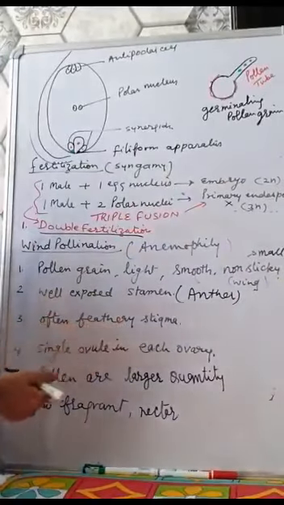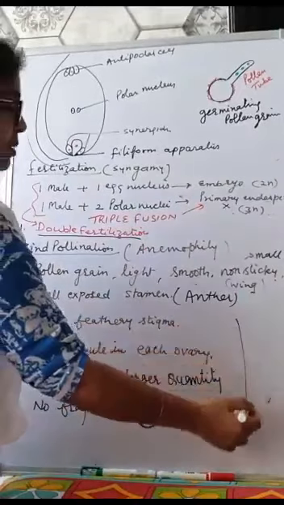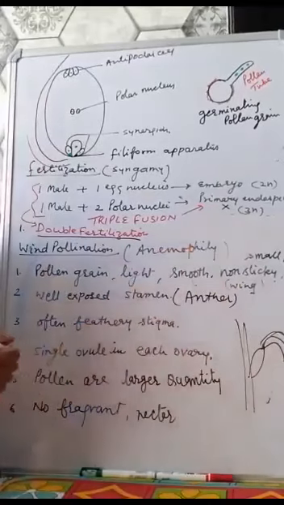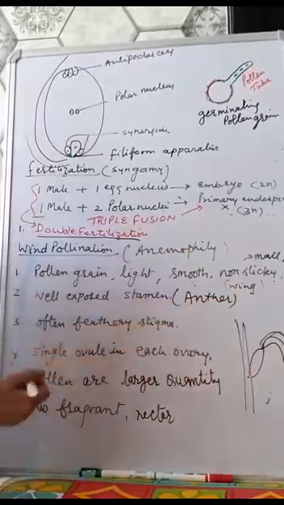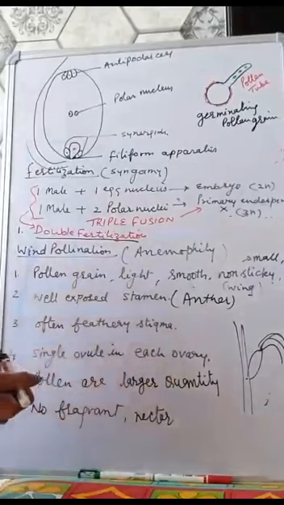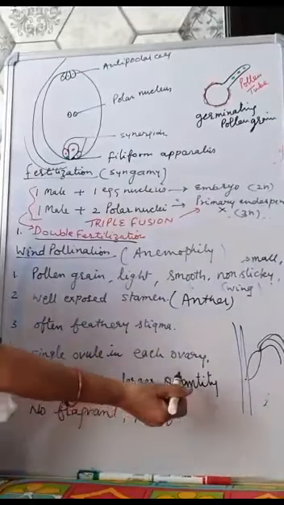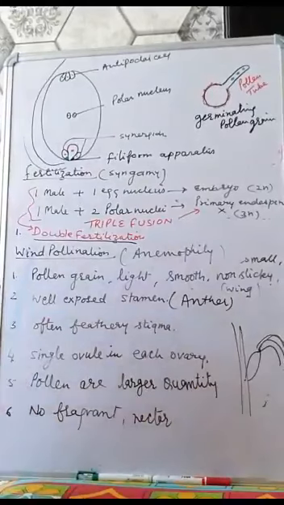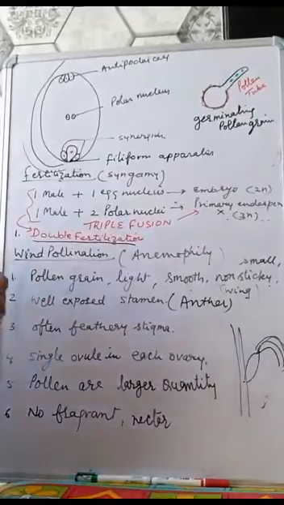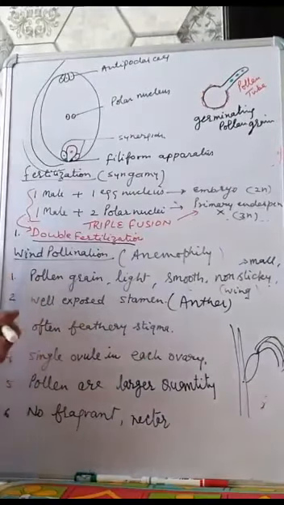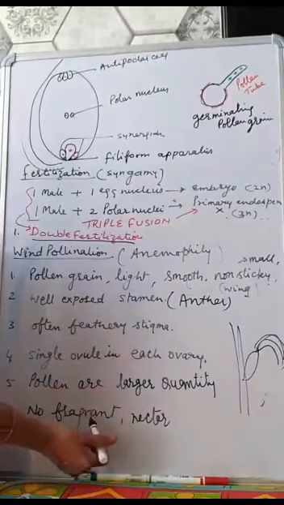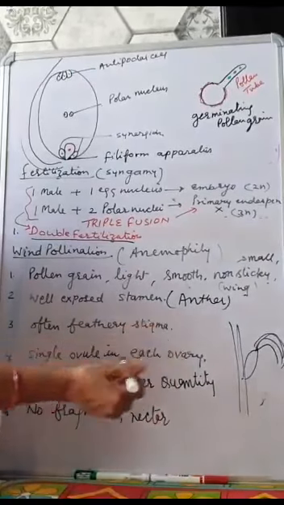The stigma is feathery, as we see in the maize plant, where the cob is there and the feathery stigma is exposed outside, so it can trap the pollen grain easily. Mostly there is a single ovule in each ovary. Next, pollen is produced in larger quantity. They are non-directional, carried by the wind. So the pollens are produced in large quantity, and there is wastage of pollen grains in anemophily. The flower contains no fragrance, no nectar, and no conspicuous color.